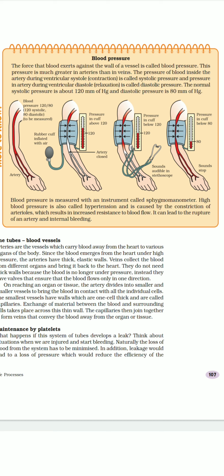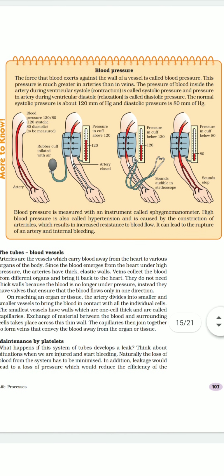So the contraction of ventricles is known as systole. As you can see, it is written over here that the pressure of blood inside the artery during ventricular systole, that is contraction, when both ventricles contract, is called ventricular systole, and it is called systolic pressure. And the pressure in the artery during ventricular diastole, when our ventricles are in a relaxed condition, is also called diastolic pressure. Systolic pressure is the higher level and diastolic pressure is the lower level.